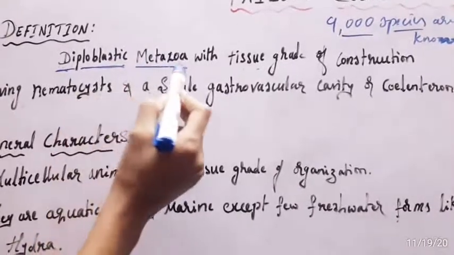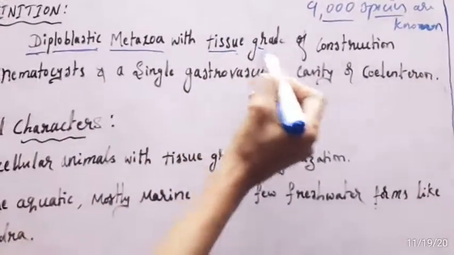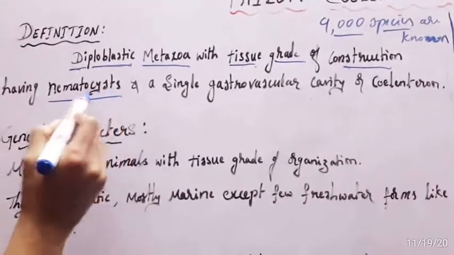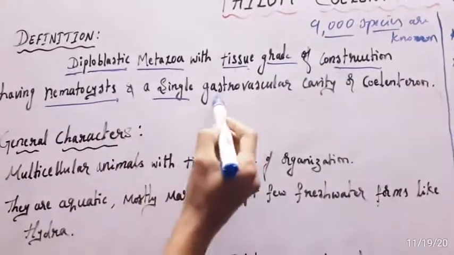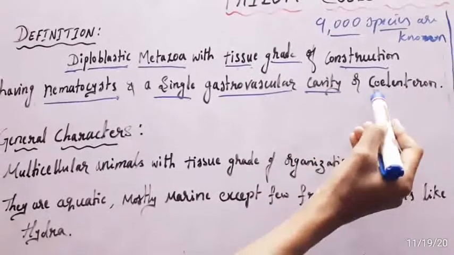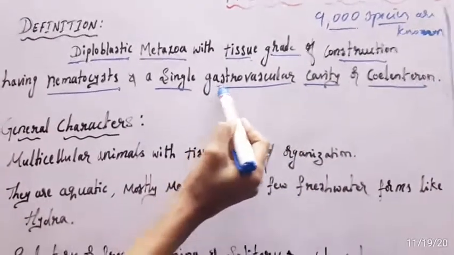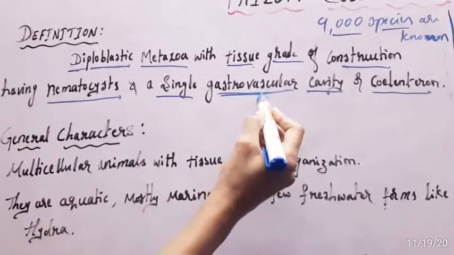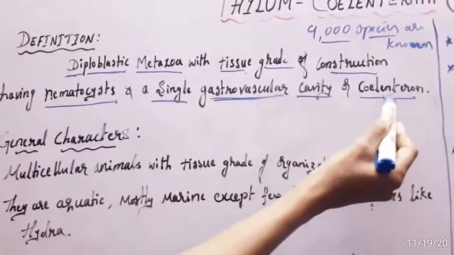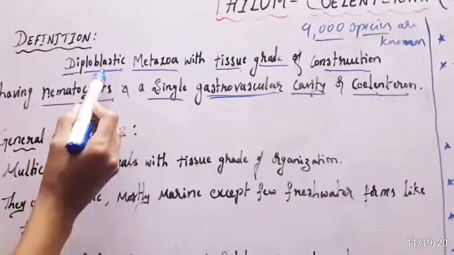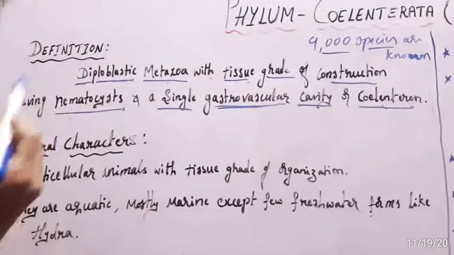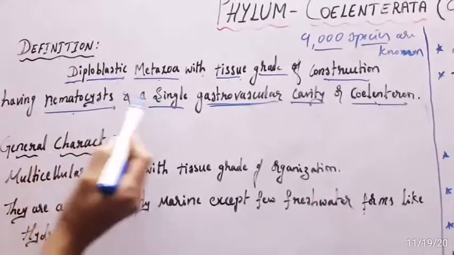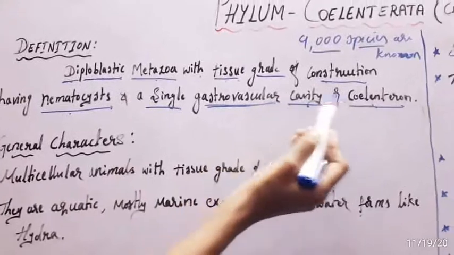So diploblastic, multicellular with tissue grade of construction, having nematocysts, which are defensive organs, and a single gastrovascular cavity or coelenteron. Gastrovascular cavity means a large cavity.